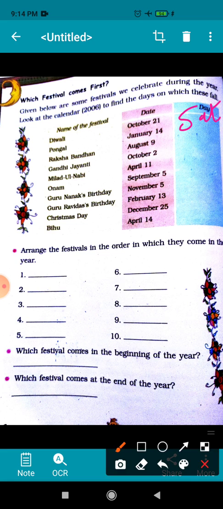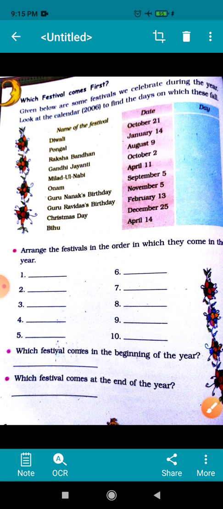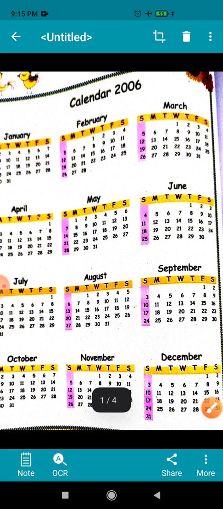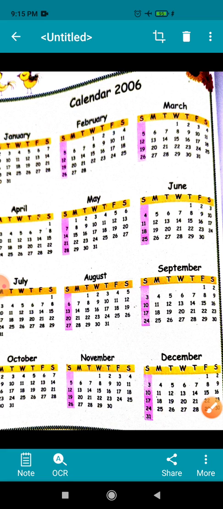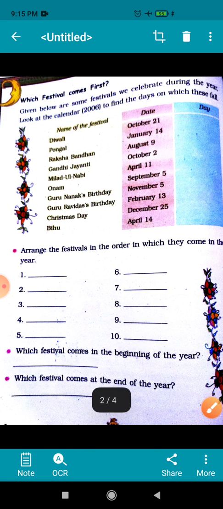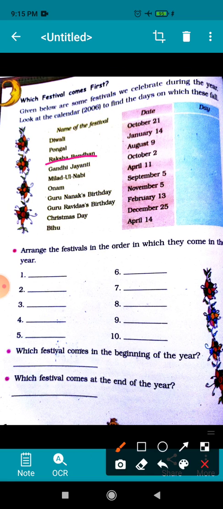Now let us see which day will be on January 14 when Pongal comes. So for that, what we will do? We will again see calendar. This time we will see the month of January, and on January 14, if you check, this is again Saturday. Now the next festival is Raksha Bandhan, and Raksha Bandhan falls on August 9.